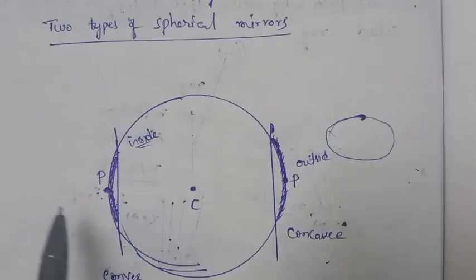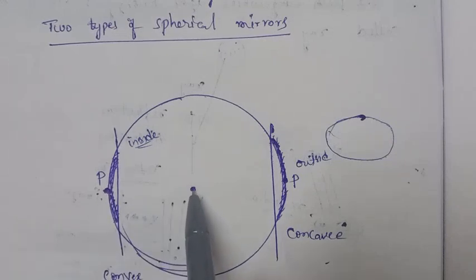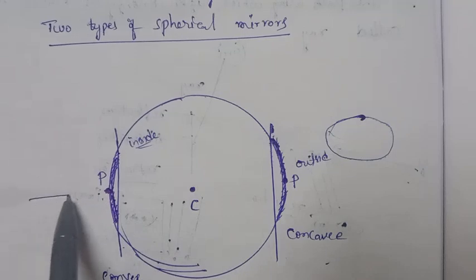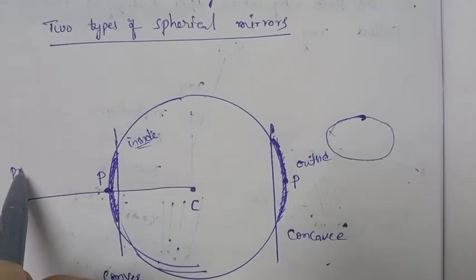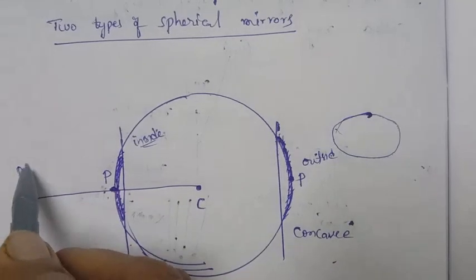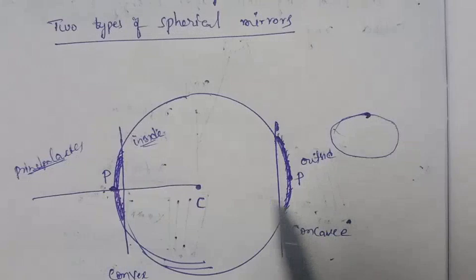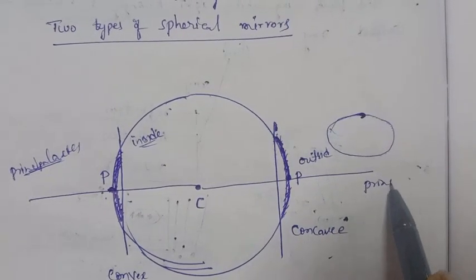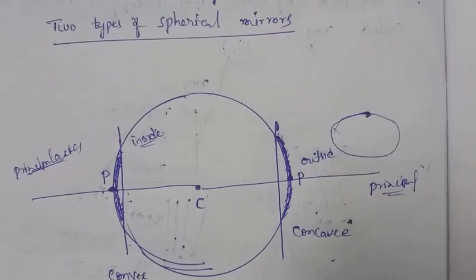And the line going from the pole to the center of curvature is called the principal axis. For this mirror, it is the principal axis, and here it is also called the principal axis.